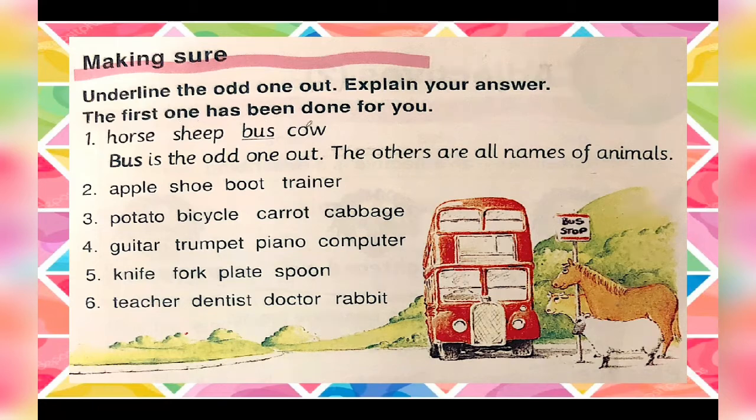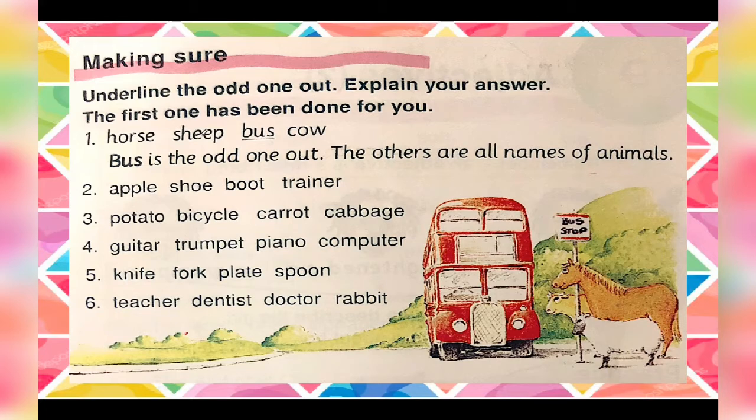In every number there are written the names of four things. Three things belong to one category and one word is the odd one out. So we have to underline the odd one out and explain which category the rest of the three are from.